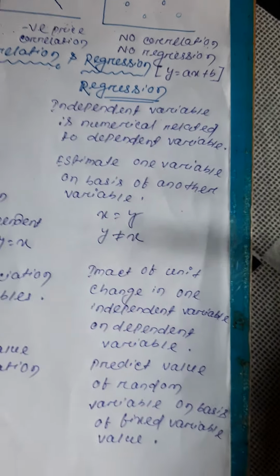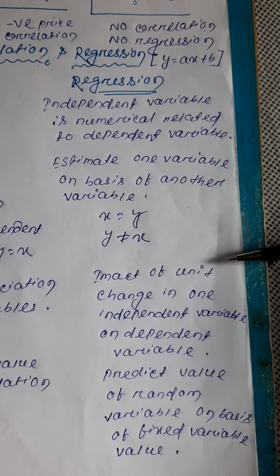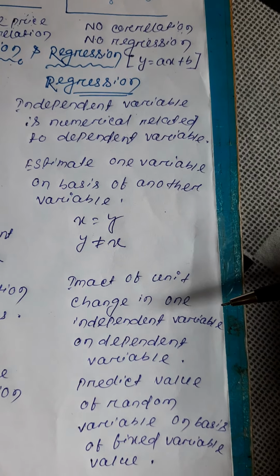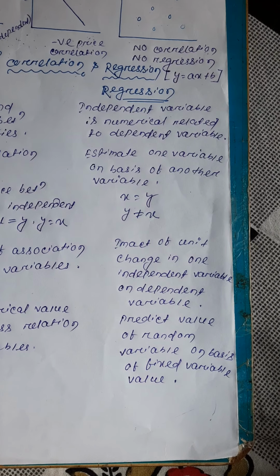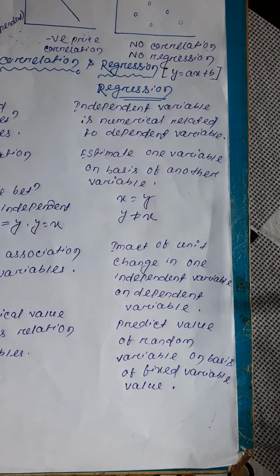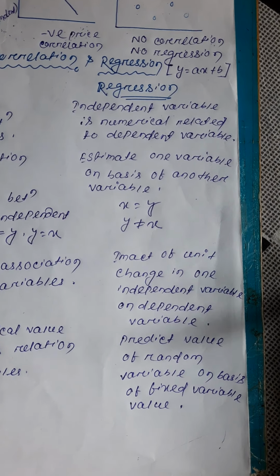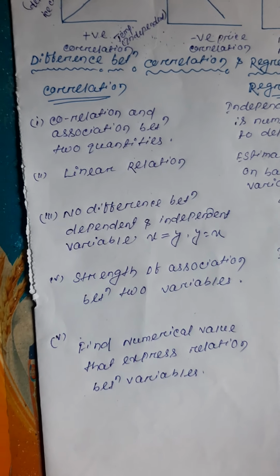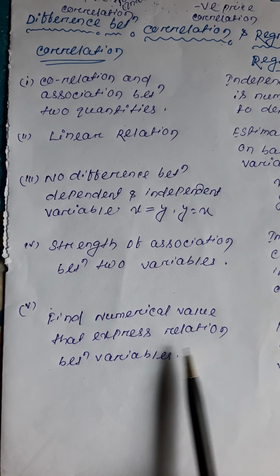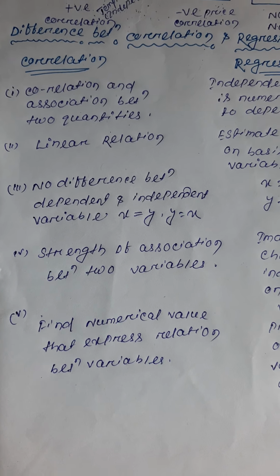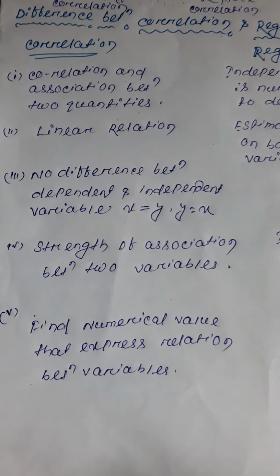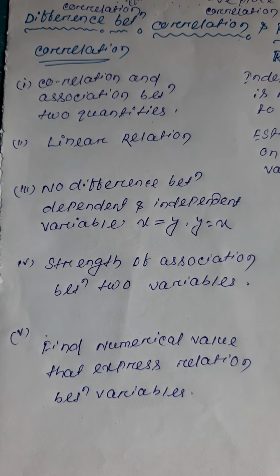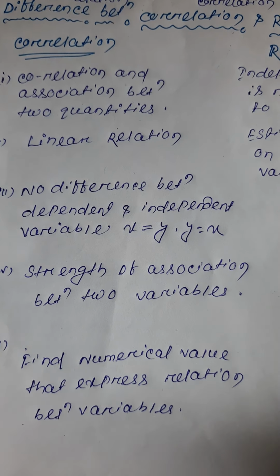In regression, we look at the impact of a unit change in the independent variable on the dependent variable. If there is a unit change in the independent variable, its impact will show on the dependent variable. Then we can find a numerical value expressing the relation between the variables. In correlation, by knowing the correlation between them, we can find the value of how powerfully they are associated with each other.